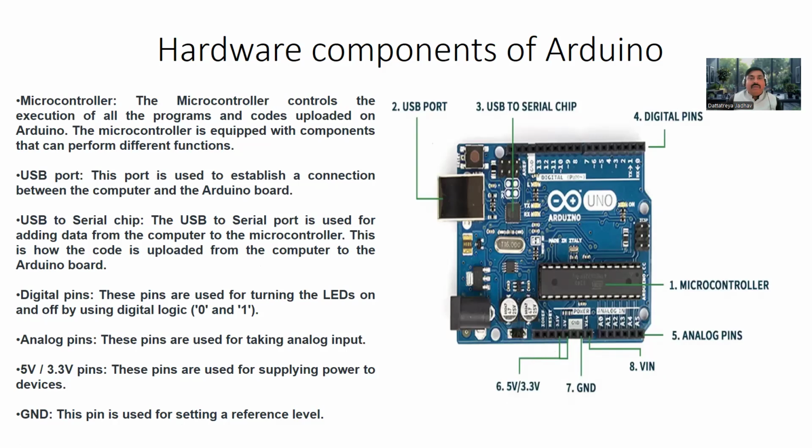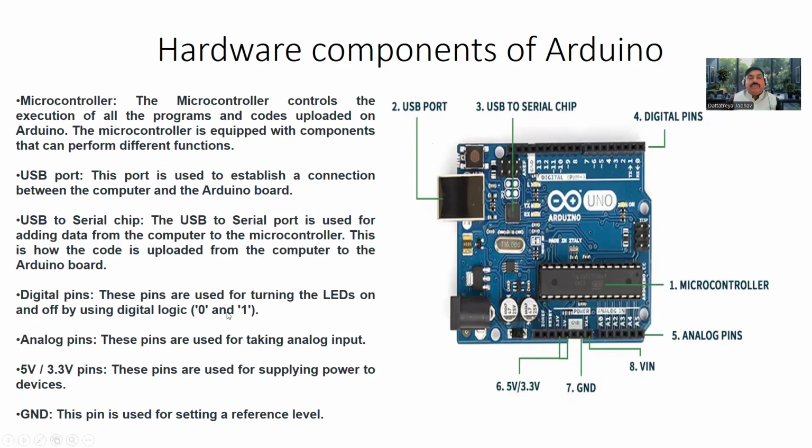So the microcontroller controls the execution of all the program and code uploaded on the Arduino. The purpose of the microcontroller is to execute the program that is uploaded on it. The microcontroller is equipped with components that can perform different functions. So first we go with the USB port. Why do we use the USB port? This port is used to establish a connection between a computer and Arduino. Meaning, the USB port helps to interconnect the Arduino board with your computer.